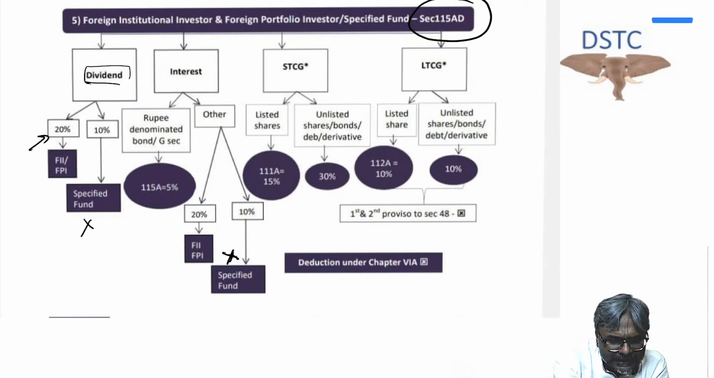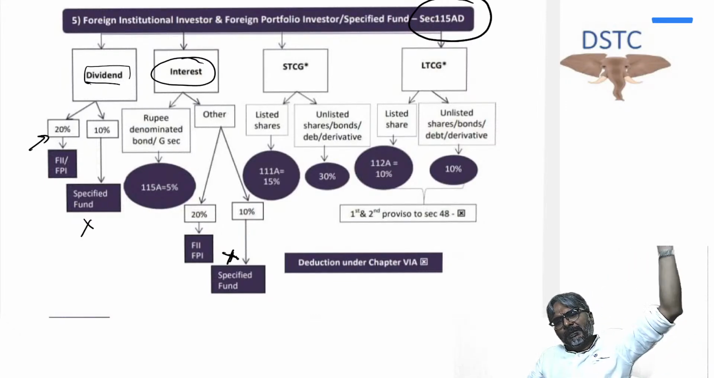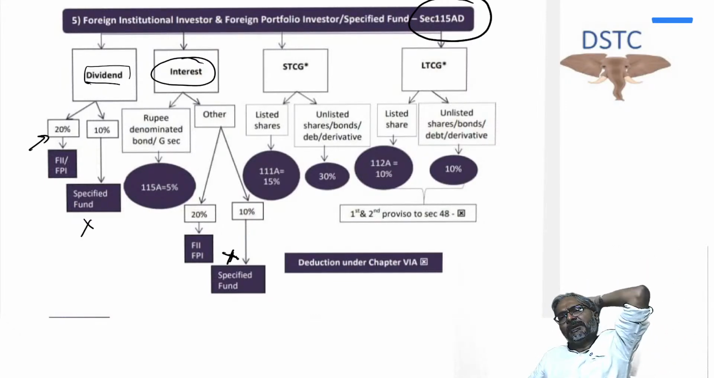Fine. If the non-resident has earned interest income, then please recall, students, what is the rate that you have learnt in 115A? Two rates I told you.